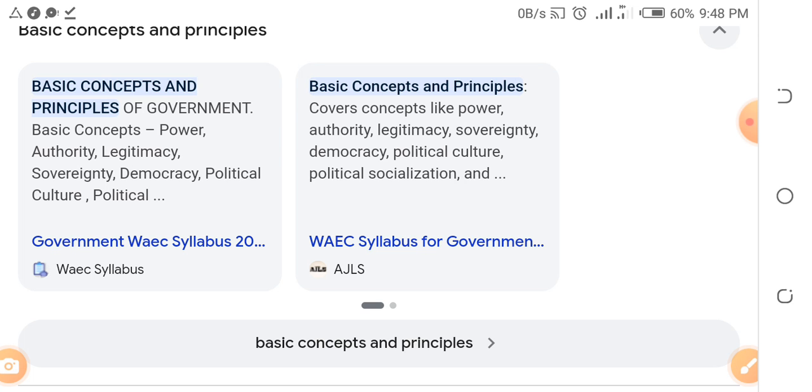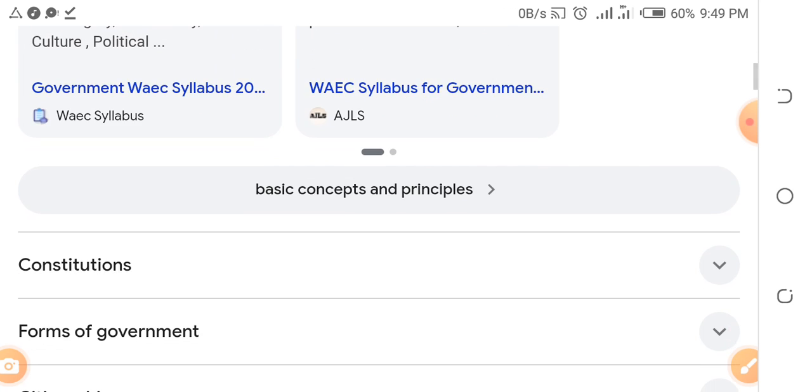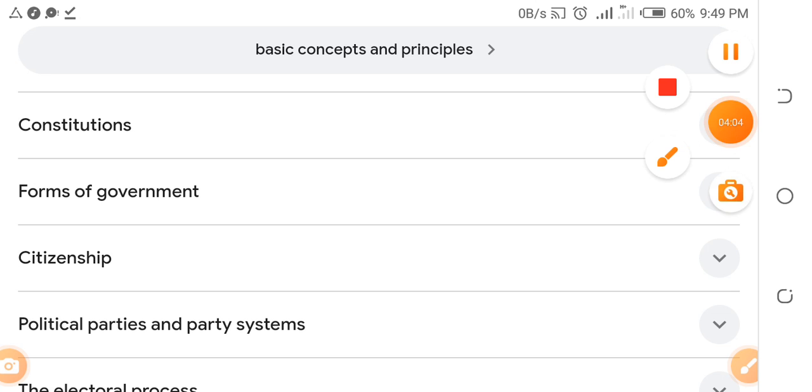So, basic concept and principles of government. Under it, read everything you can about power, authority. Read about legitimacy. Read about sovereignty. Read about democracy. Read about political culture. Read about political parties. Then basic concept also covers things like power, authority, sovereignty, legitimacy, democracy, political culture, political socialization, and others. Okay. I hope you are still here with me.